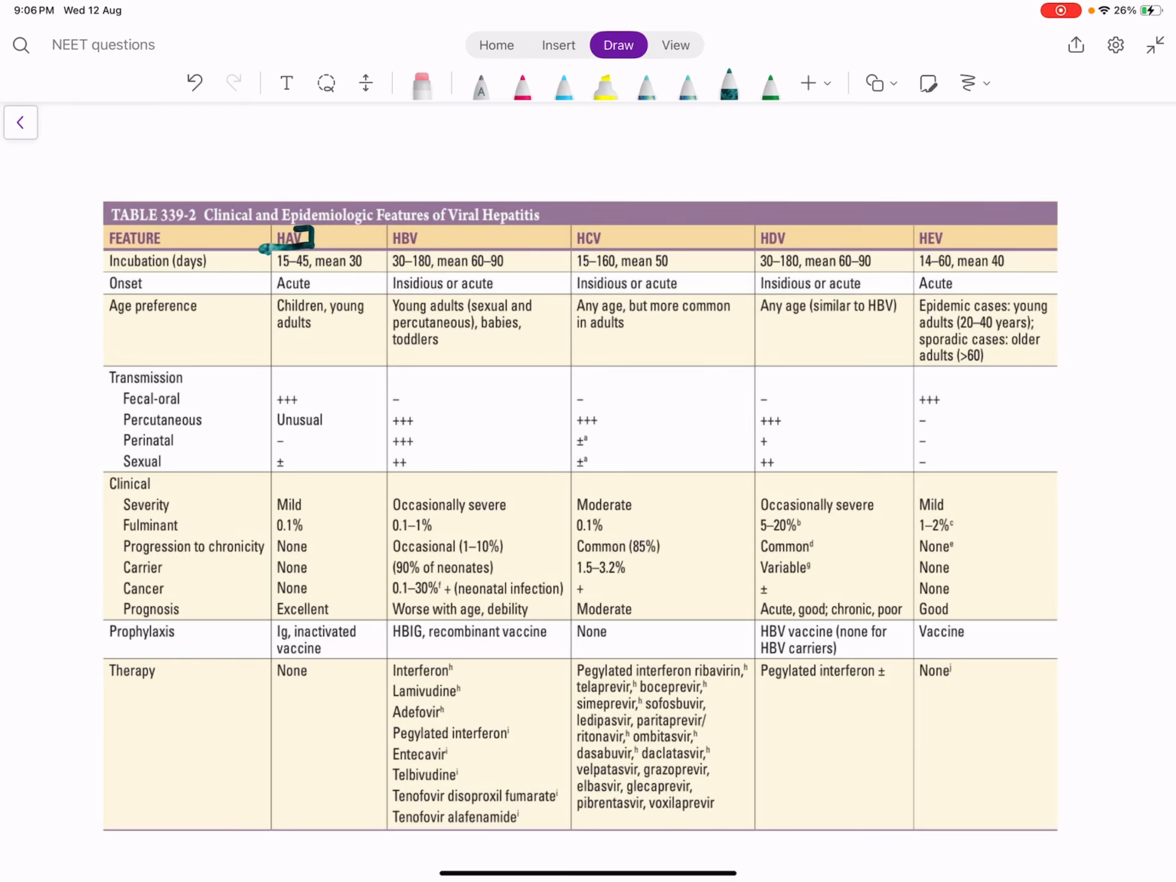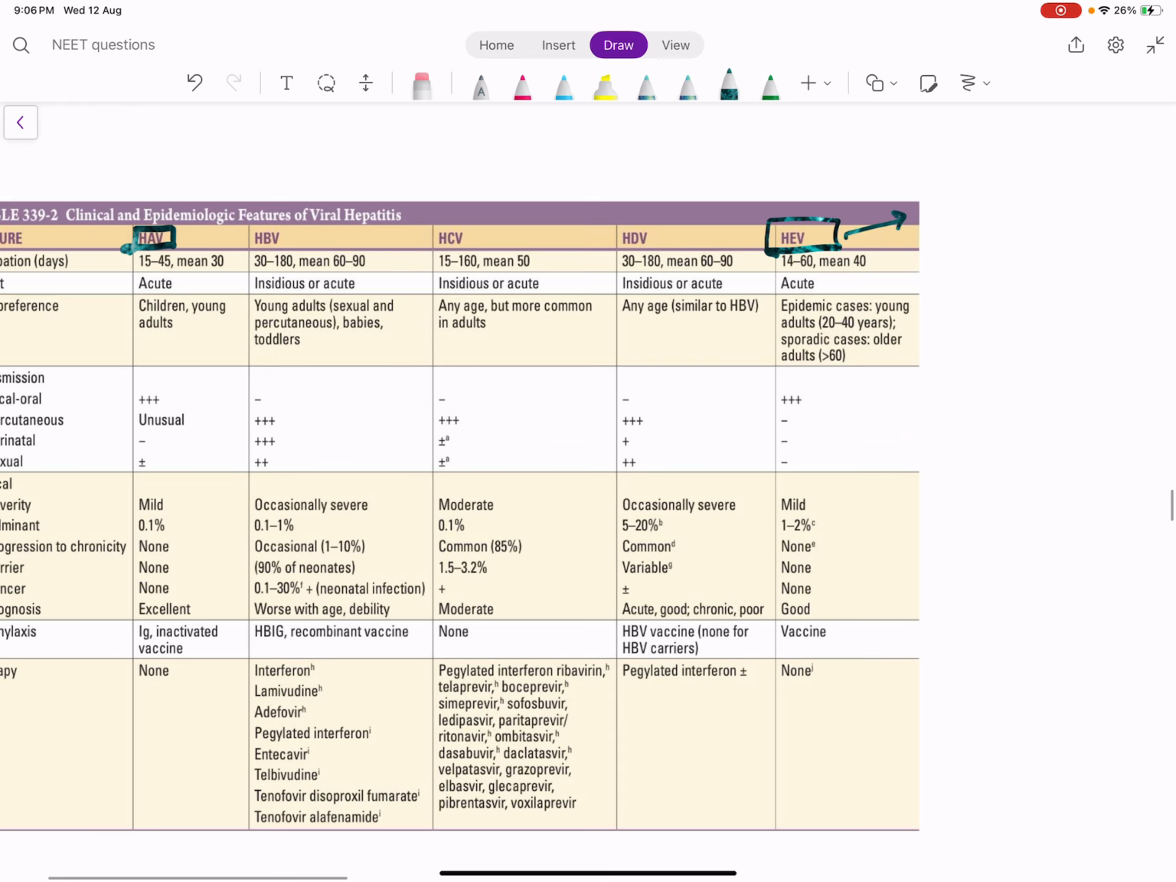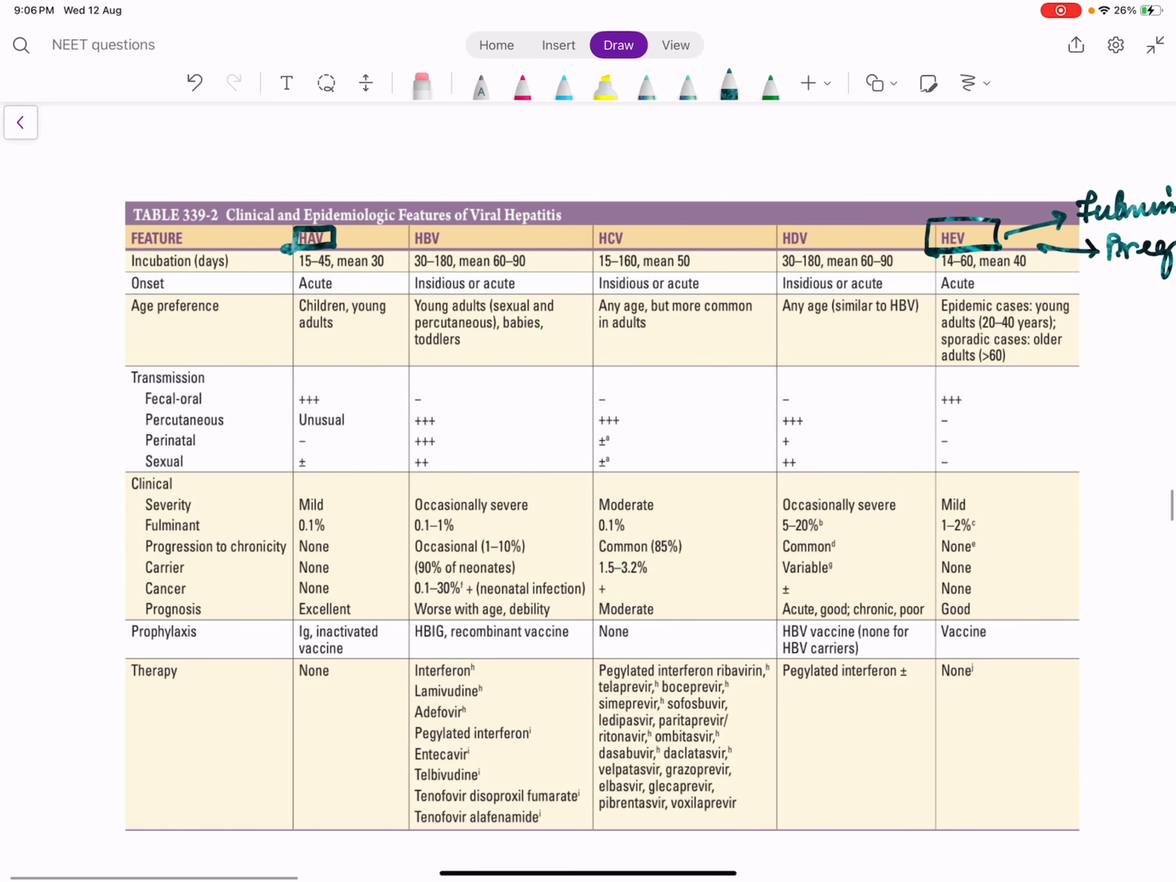Hepatitis A and hepatitis E cause only acute hepatitis. Usually they are foodborne and waterborne. They may present with only acute hepatitis. Hepatitis E is known for its fulminant hepatitis, that it causes acute liver failure, and for its propensity to affect pregnant females. But by far hepatitis A is more common.